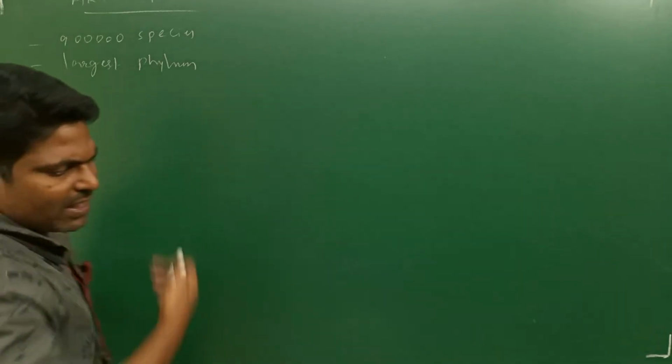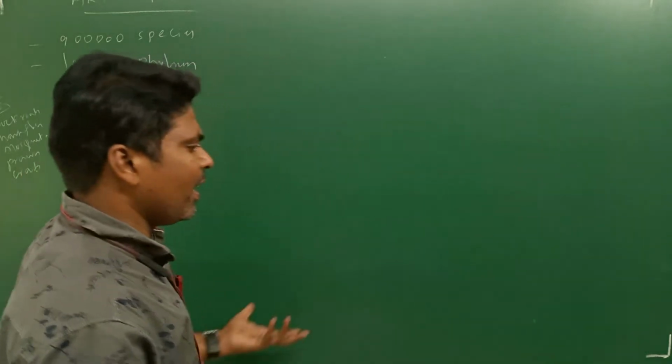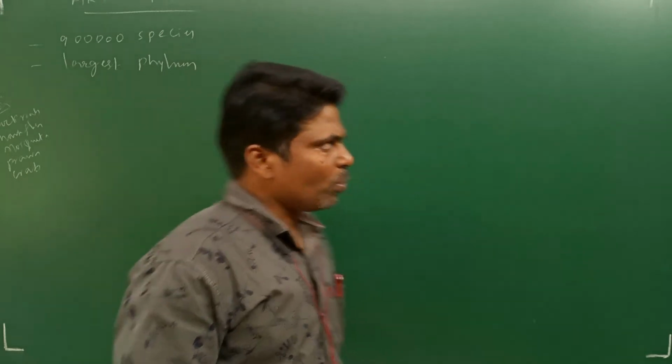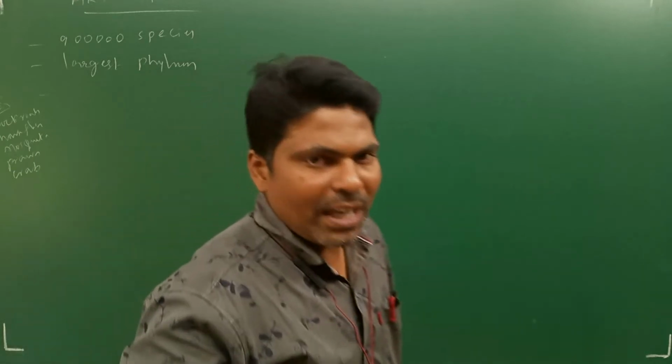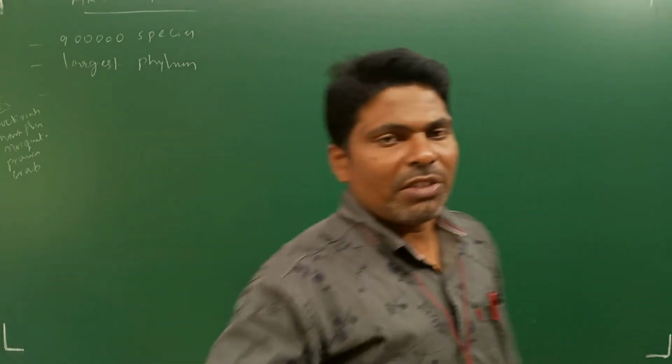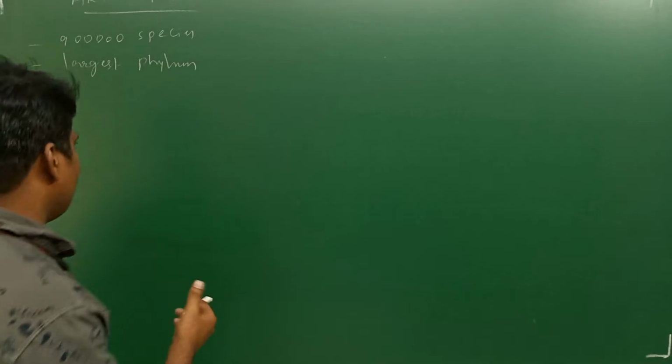Scorpions, spiders, like that you can write so many. These all come under Arthropoda, which have jointed appendages. That is a very important characteristic feature.